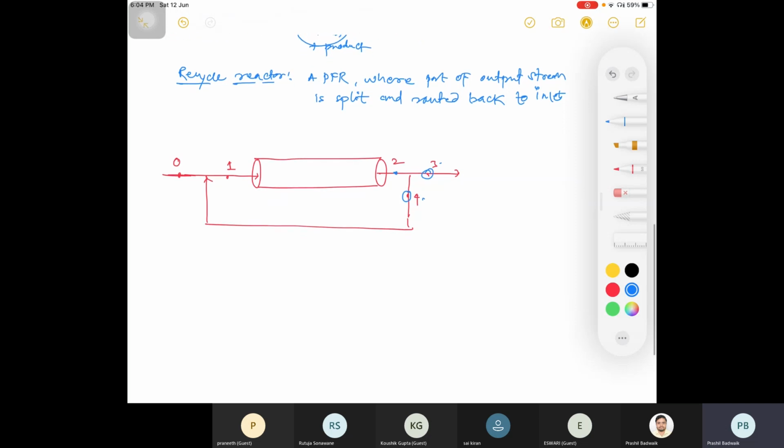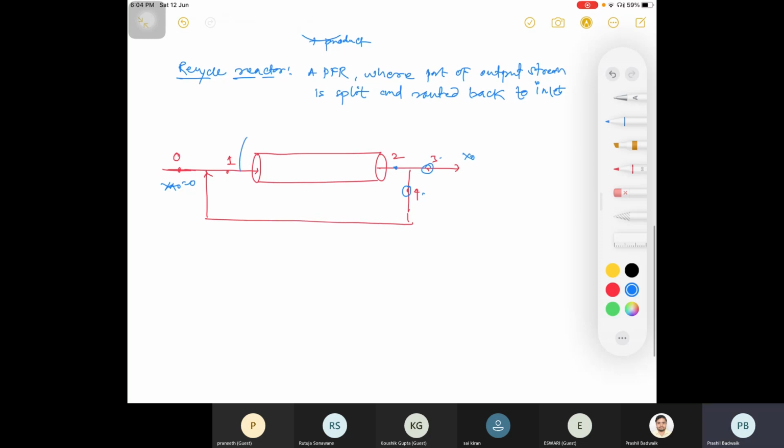Now here your conversion XA0 is equal to 0, and here you are getting XAf, that is your final conversion. Here you have XA1 as a conversion, here you have XA2 as a conversion. Then this is the volume of the recycle reactor, that is your PFR.